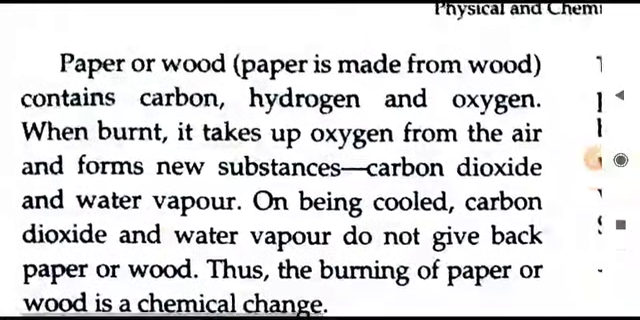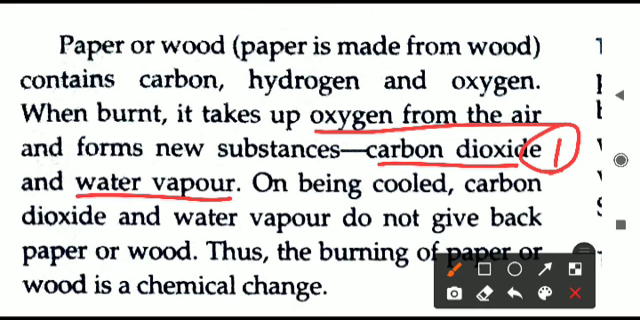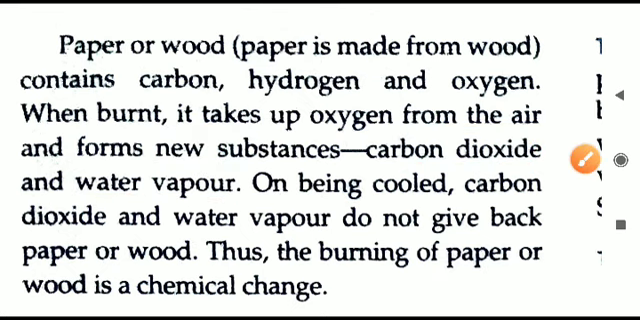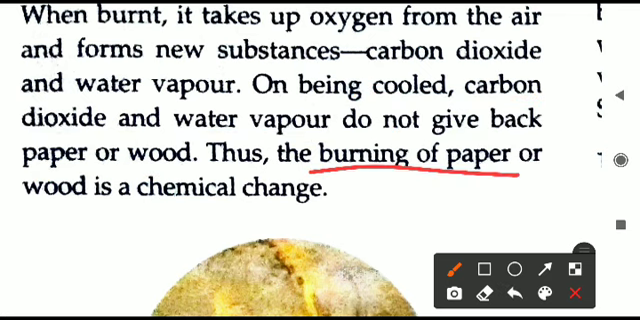Not only coal, any other substance like paper or wood, if you are burning, then also it is a chemical change. Paper or wood contains carbon, hydrogen and oxygen. When you are burning it, what will happen? This paper or wood takes oxygen from the air and produces two substances. One is carbon dioxide gas, and second is water vapor. But if you cool down the carbon dioxide and water vapor, they will not give you paper or wood back. You will not get back the original substance because paper and wood have been burned. So after burning we cannot get it back. That is why the burning of paper or wood is actually a chemical change.